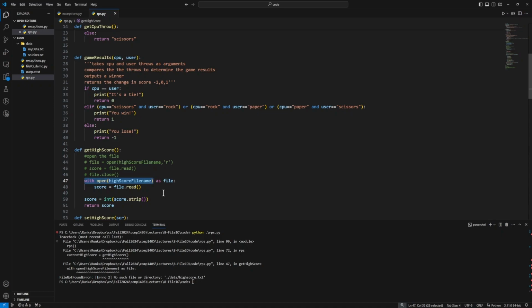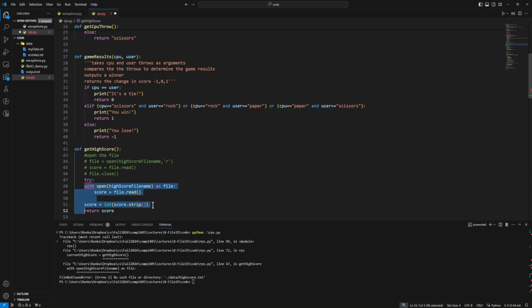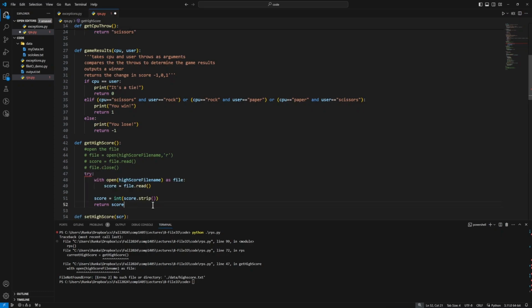So if there's no high score file to read at the start where we go to represent this to the user, then our code just crashes. So we can fix this with a try block. So we can just say try, and then take all of the operational code and tuck it into the try block. This is all the stuff that's supposed to happen in the best scenario where nothing goes wrong.